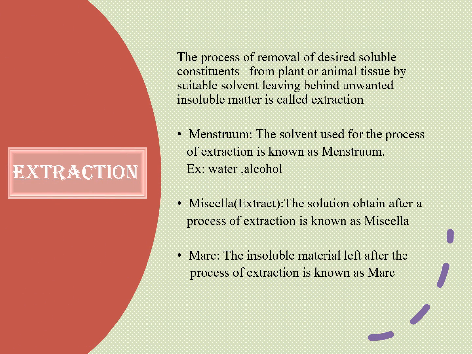First, we will see the definition of extraction. The process of removal of the desired soluble constituent from plant or animal tissue by a suitable solvent, leaving behind unwanted insoluble matter, is called extraction. Menstruum: the solvent used for the process of extraction is known as menstruum, for example water, alcohol. Micella or extract: the solution obtained after the process of extraction is known as the micella. Marc: the insoluble material left after the process of extraction is known as marc.